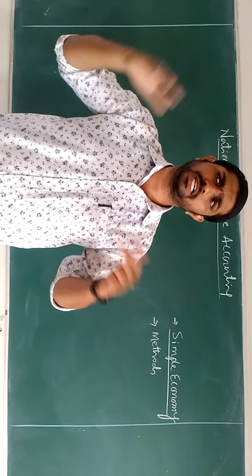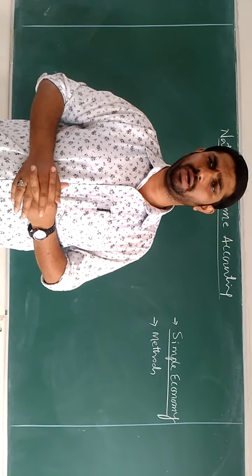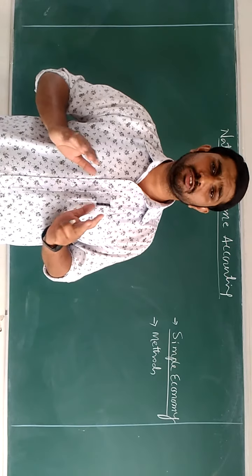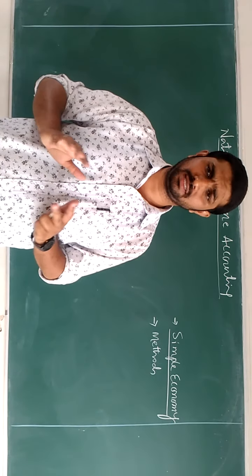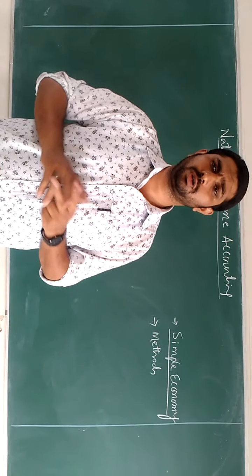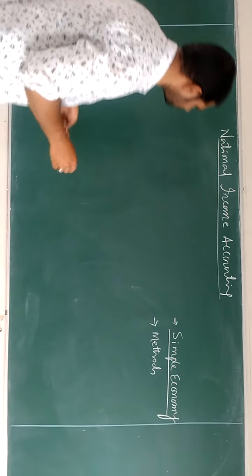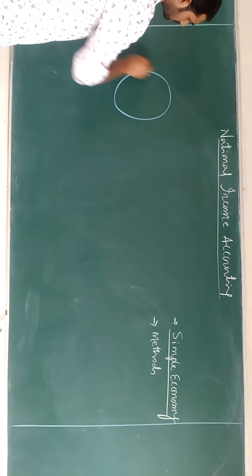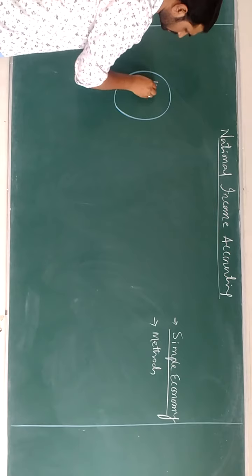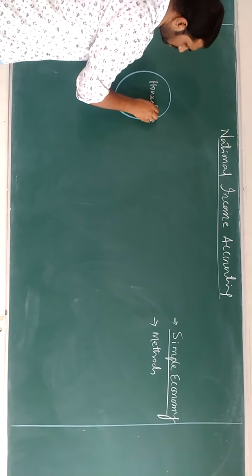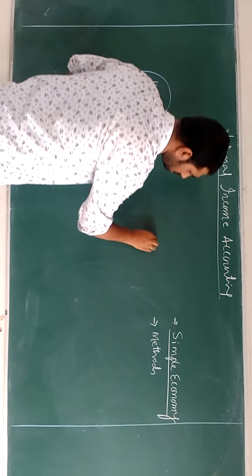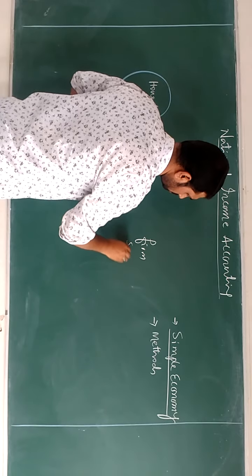It doesn't have any contact with other countries of the world, right? In such a case, they came across the two-sector model economy, and the first sector is called the household sector. Okay, the next one is called the firm sector.